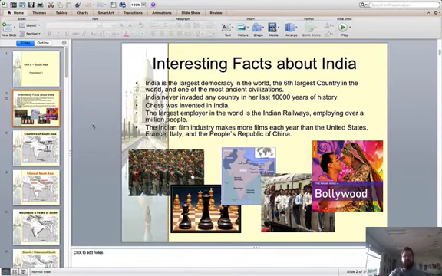Like being the largest democracy on earth, as far as the biggest population in a democratic country. Film industry is really big there. Bollywood, you may have heard of before. They produce a lot more movies than we do, and pretty much anybody else every year. They're not necessarily good, but they make a lot of them.